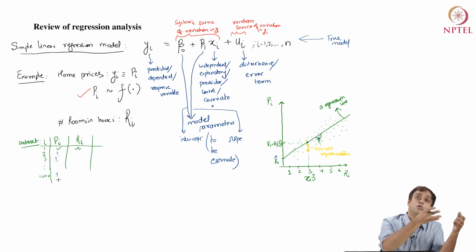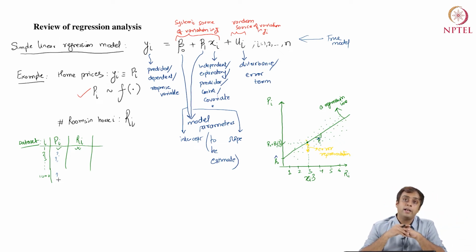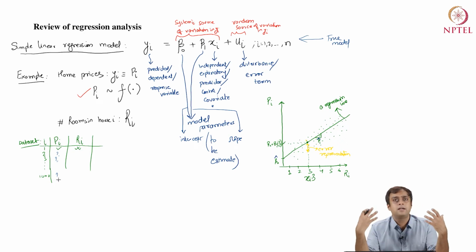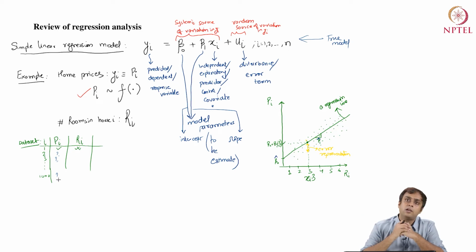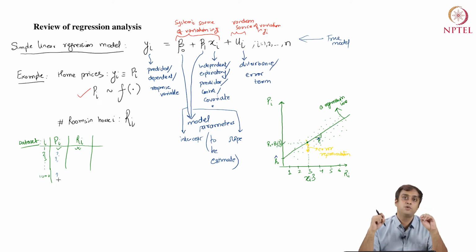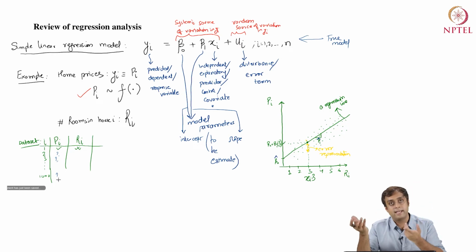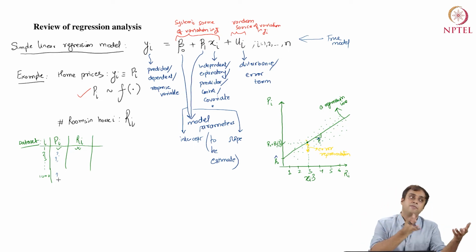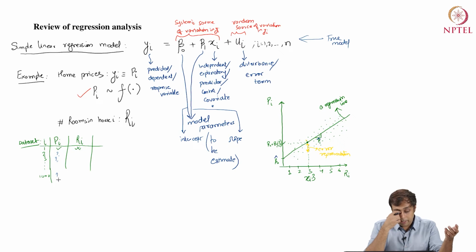What is the access to a local market for the convenience of residents of that community? There are many factors that drive how a home is priced eventually in a market, right? Now, a simple linear regression model is one which only has one covariate. In this case, it's xi or ri if yi is pi, right?